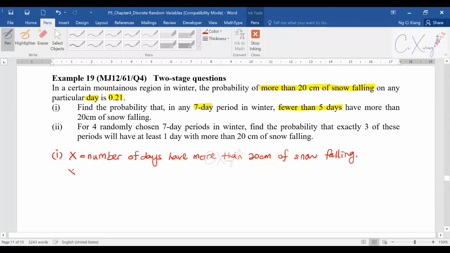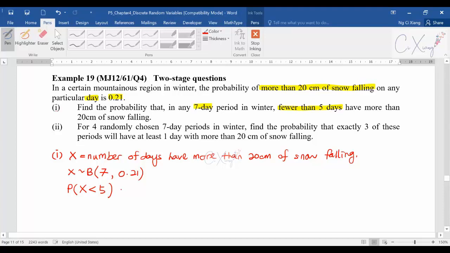So I know that this is binomially distributed. What is the total number of days that you have in this case? A 7-day period, so 7 days. And what's the probability of having more than 20 cm of snow falling? It should be 0.21. From this particular question, they said fewer than 5 days, so they want the probability that the number of days is less than 5. So no equal sign here.